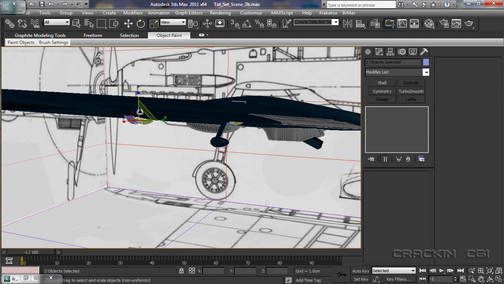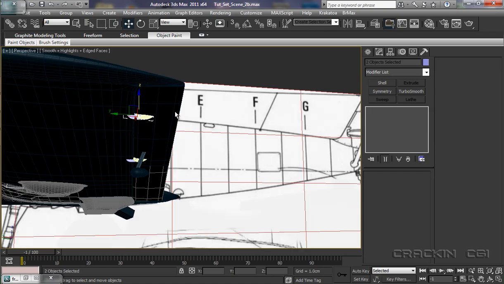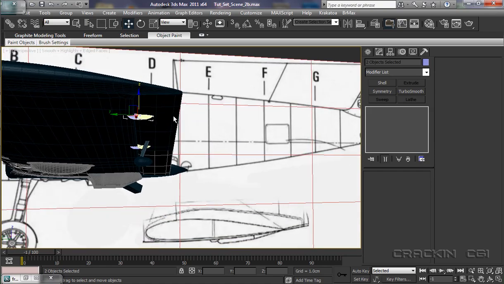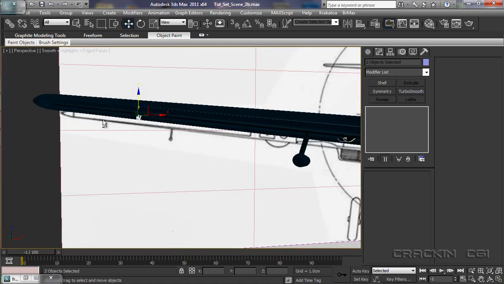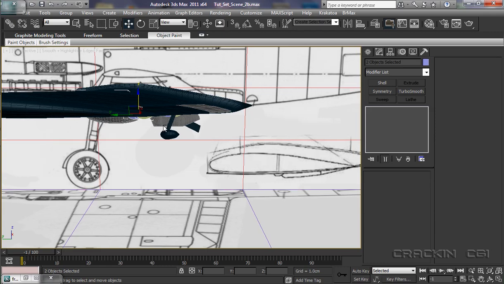Scale again, because they're not the same size. Not much, I do know. Move again, bring that up, make sure it's on the line. That looks good. Now that's looking about right.